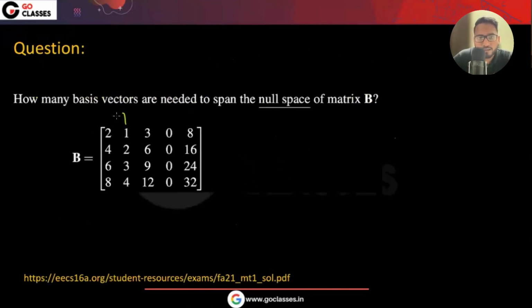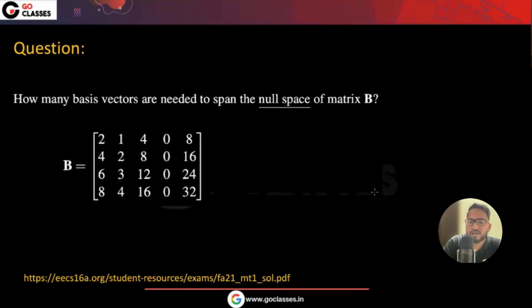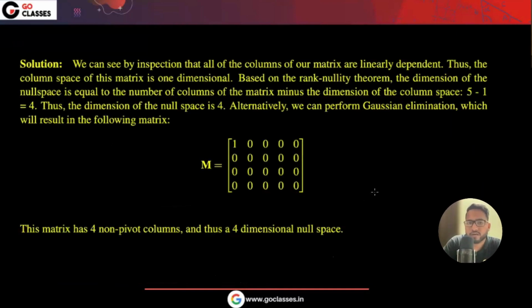So here, this is a multiple of 2, this is a multiple of 3, this is a multiple of 4. So only one linearly independent vector is here. Basically, all of the others will be 0, there is no pivot there. The only pivot you will find is this one, and all of this will be 0. So you can try solving this question. Similarly, try solving these two questions. The answer is on the next page.